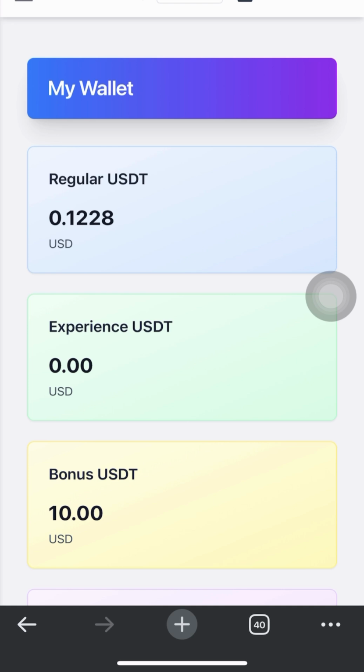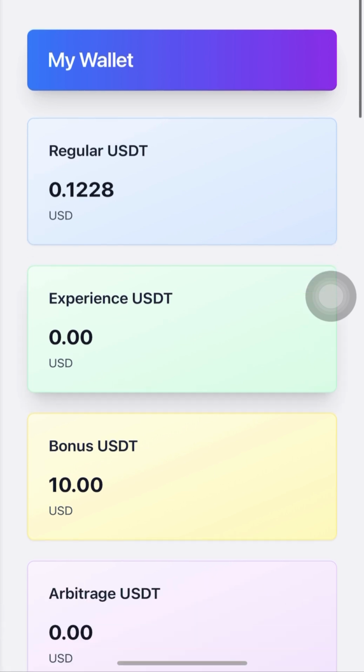So the bot is for people who don't want to trade for themselves. This one will trade automatically for you. It will search for the available coins and trade for you. This bot is going for 50 USDT. So you chat me and I will activate one for you, and I'll also video call you and show you how to use the bot from scratch.